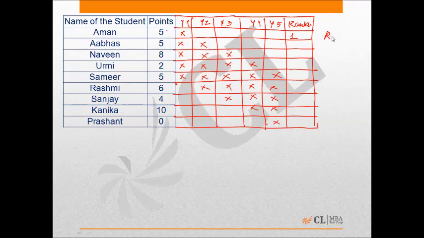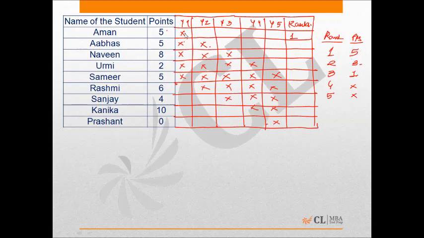Now the points distribution that we have is the rank and the points awarded to them. The first rank person is awarded 5 points, the second rank is awarded 3 points, and the third rank is awarded 1 point, and the 4th and 5th ranks are not awarded anything. So if I look at this, Abbas cannot come first over here, and in 2 years he cannot total 5 using 3s and 1s.